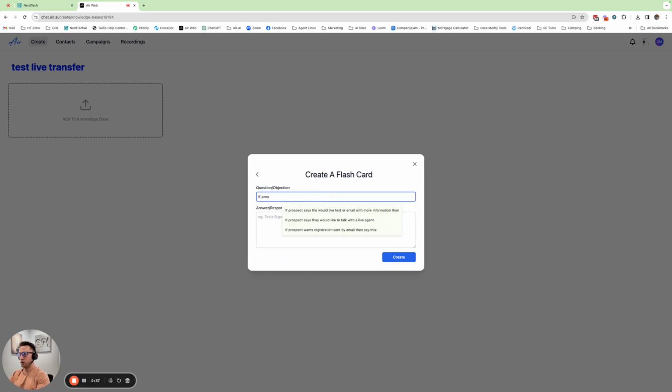If prospect says they, let's make this a little bit more clear. Prospect responds that they would like to be connected to a live agent now.